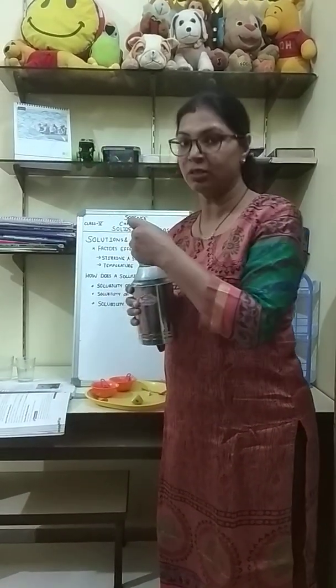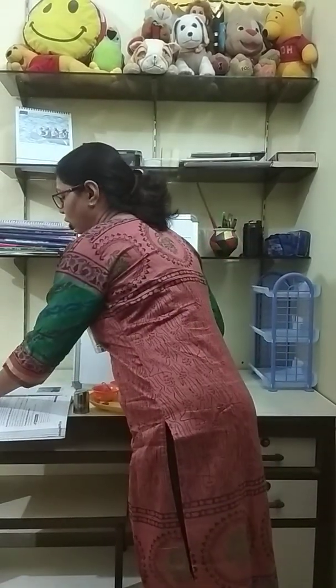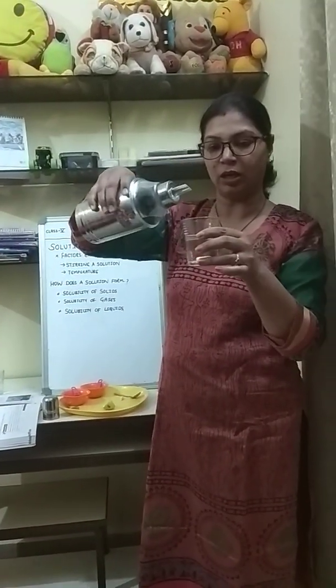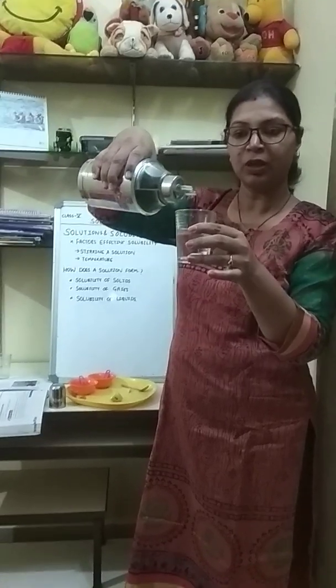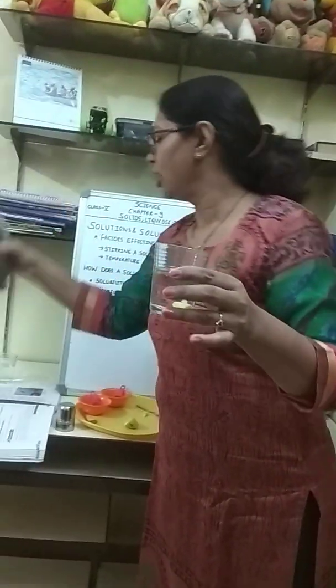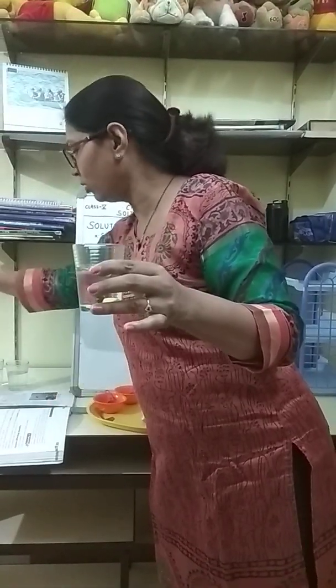Suppose this is oil. If I put some drops of oil in water, what will happen? It will float on water. It will not dissolve. Can you see this? Oil floating on water. Even if I stir it, will it dissolve?